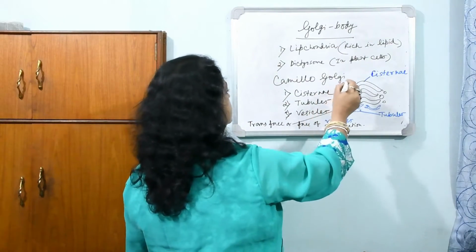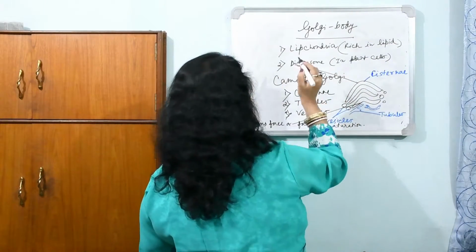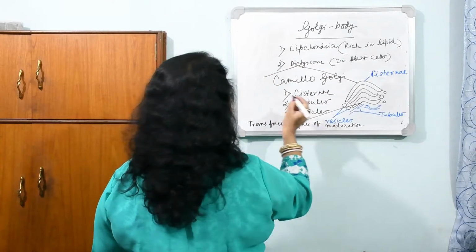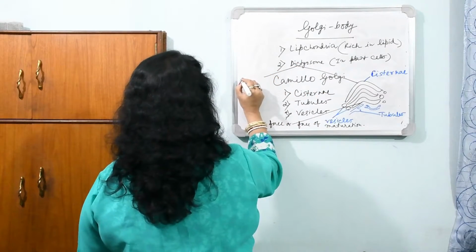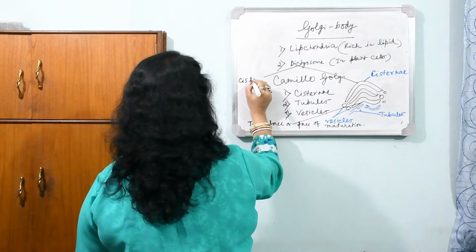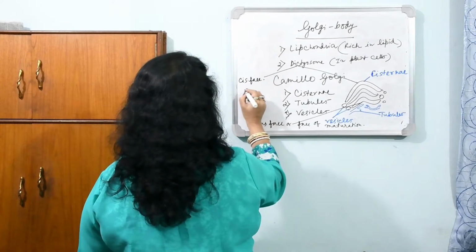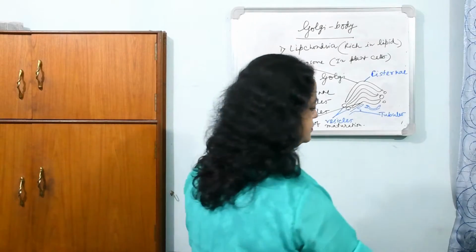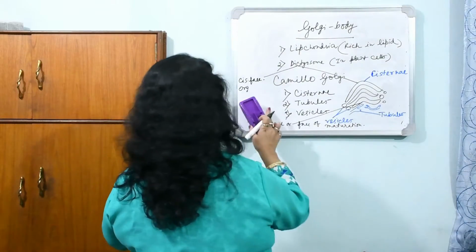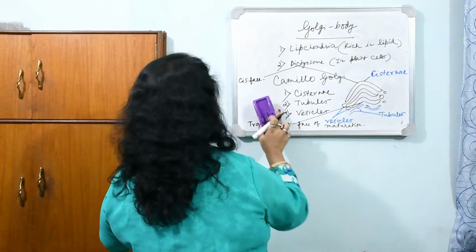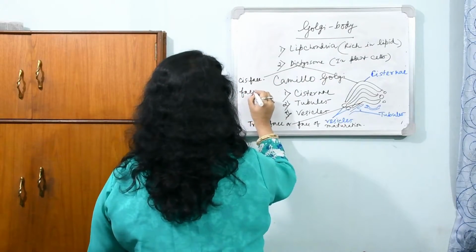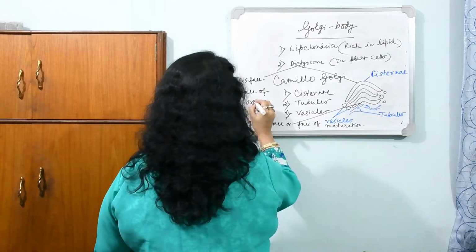And this convex one, which is near the nucleus, is known as cis phase or originating phase, phase of origin. So phase of maturation and phase of origin, trans phase and cis phase.